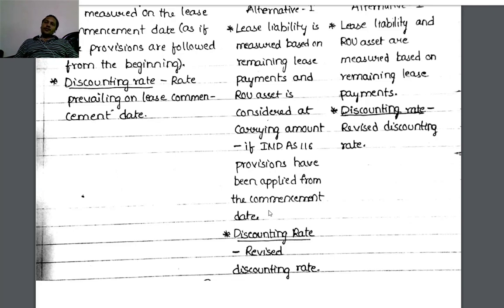Right, next point, discounting rate: hyphen, revised discounting rate.